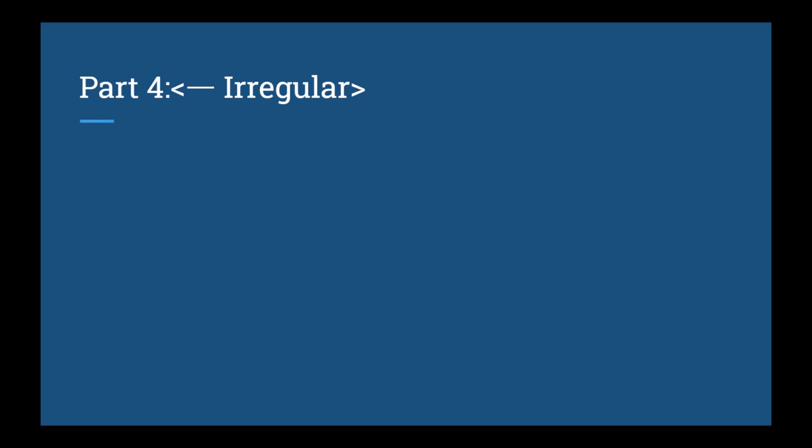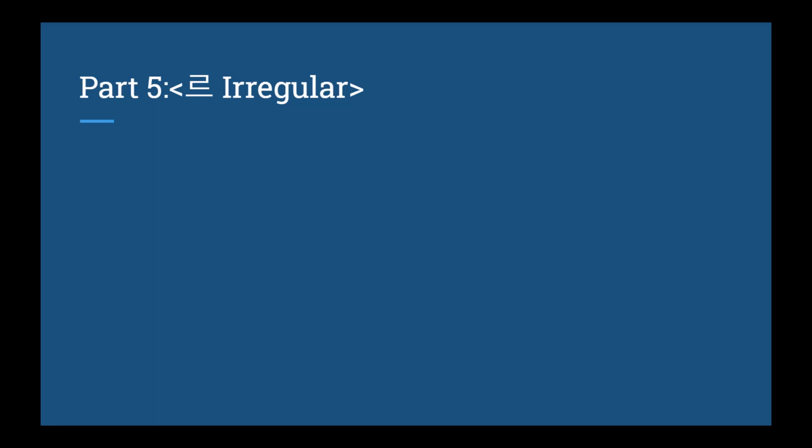Alright, the ㅡ irregular. Words that end in ㅡ are conjugated based on the vowel that comes before it. Common examples are 바쁘다. Since the vowel before is ㅏ, it'll be conjugated as 바빠요. Another example is 예쁘다 becoming 예뻐요. I suggest looking at this part of the lesson again, since there are more scenarios and there are different times where the rule applies differently. So for example, 쓰다 would become 써요, and 슬프다 becoming 슬퍼요. But you'll see these enough that you'll recognize them. They're very common words. So just be sure to check the lesson again.